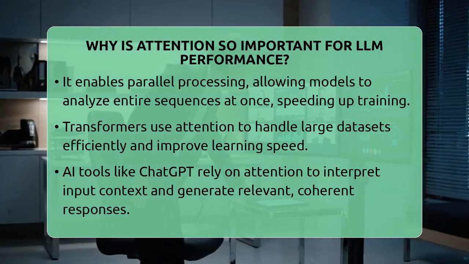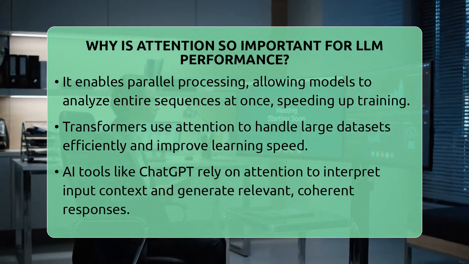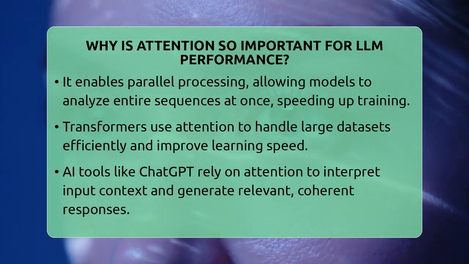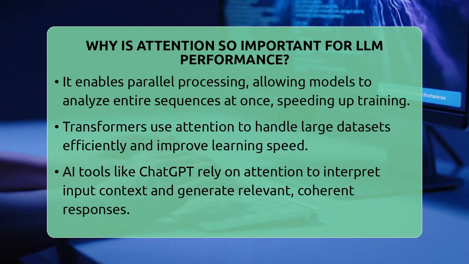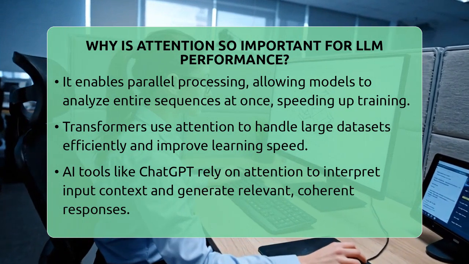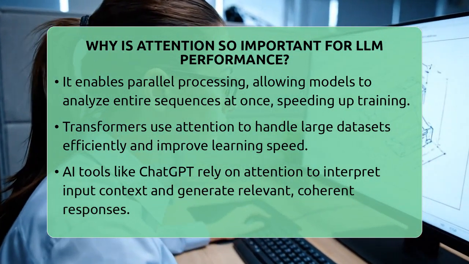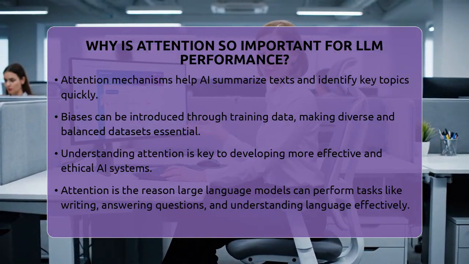The practical side is clear. Chatbots like ChatGPT use attention to understand context and generate relevant responses. When you ask a question, the model's attention mechanism helps it focus on the key parts of your input. This results in more accurate and coherent replies. Similarly, productivity tools with AI features use attention to summarize texts or identify main topics quickly.